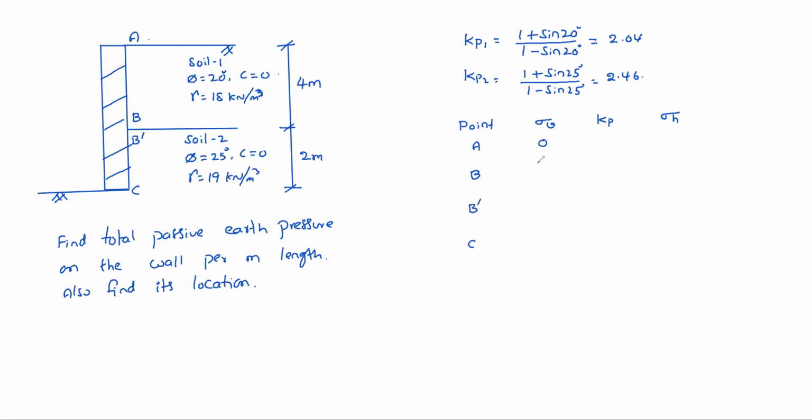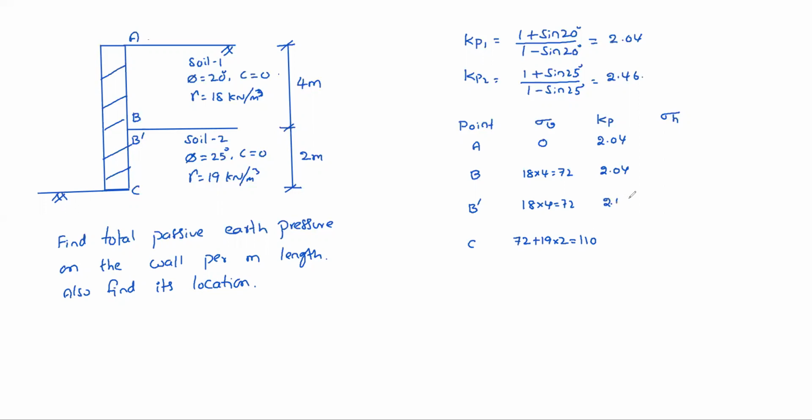At A 0, at B 18 into 4, 72. At B dash also 72. Here 72 plus 19 into 2, 110. Kp value at A is 2.04, B also 2.04.